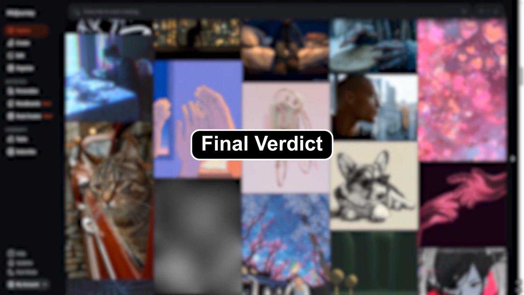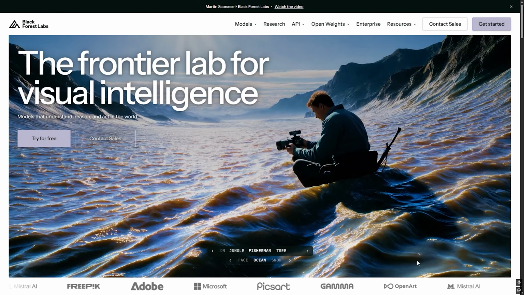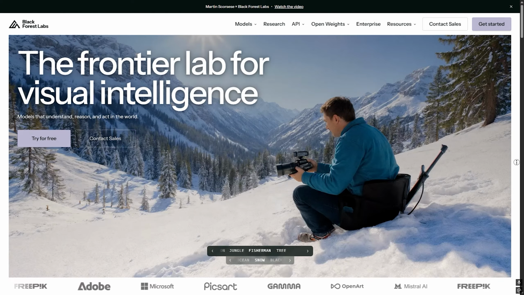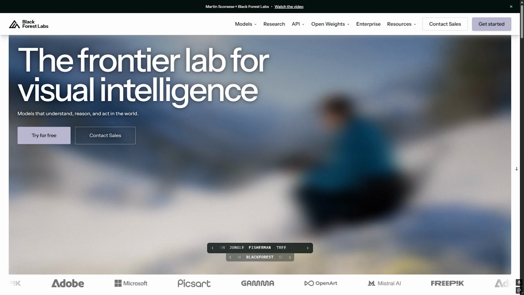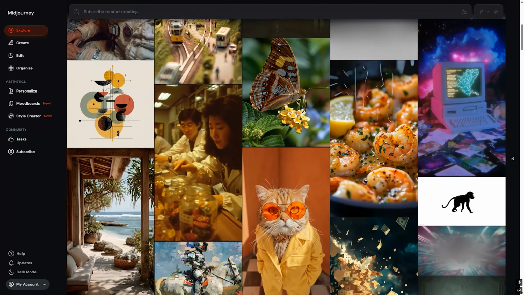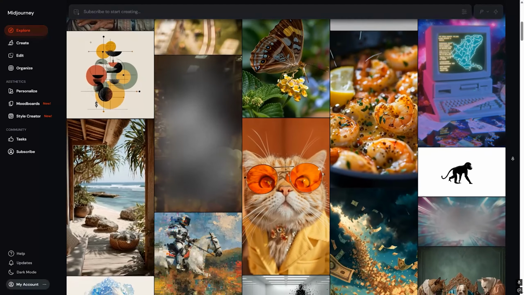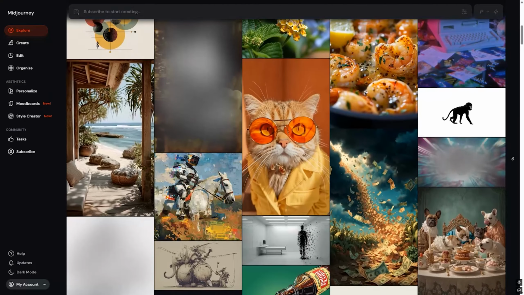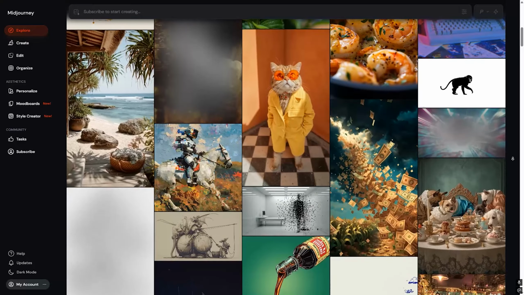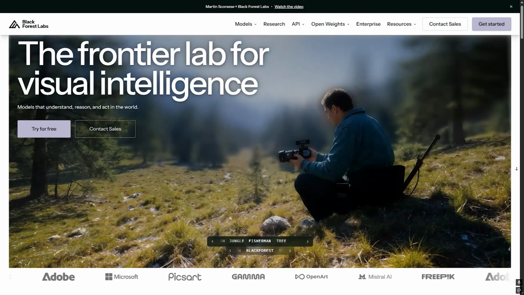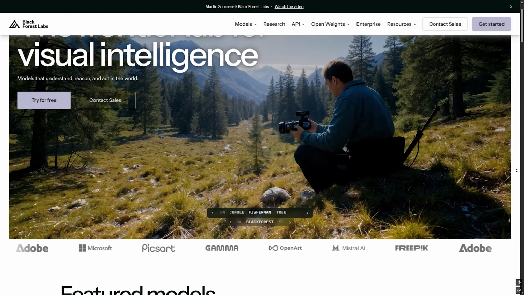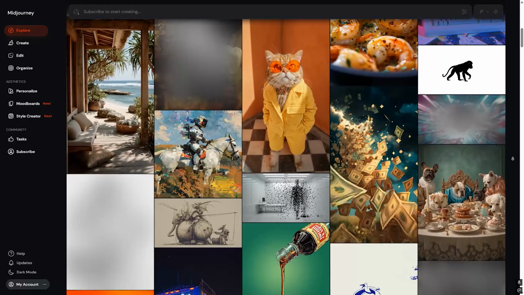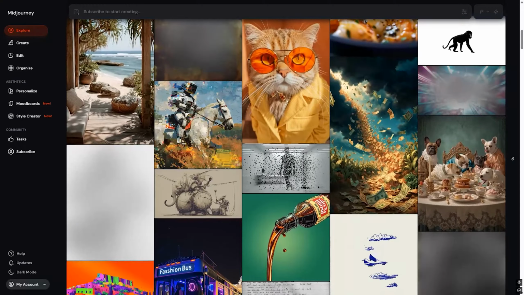Final verdict. So which one is the best? Choose Flux AI if you want realistic images, accurate prompt interpretation, better text rendering, and more flexibility. Choose Midjourney if your priority is creating visually stunning artwork, concept art, and highly stylized images with minimal effort. For most business users, marketers, and content creators, Flux AI is often the more practical option. For artists and designers focused on creativity and visual impact, Midjourney remains one of the best AI image generators available.